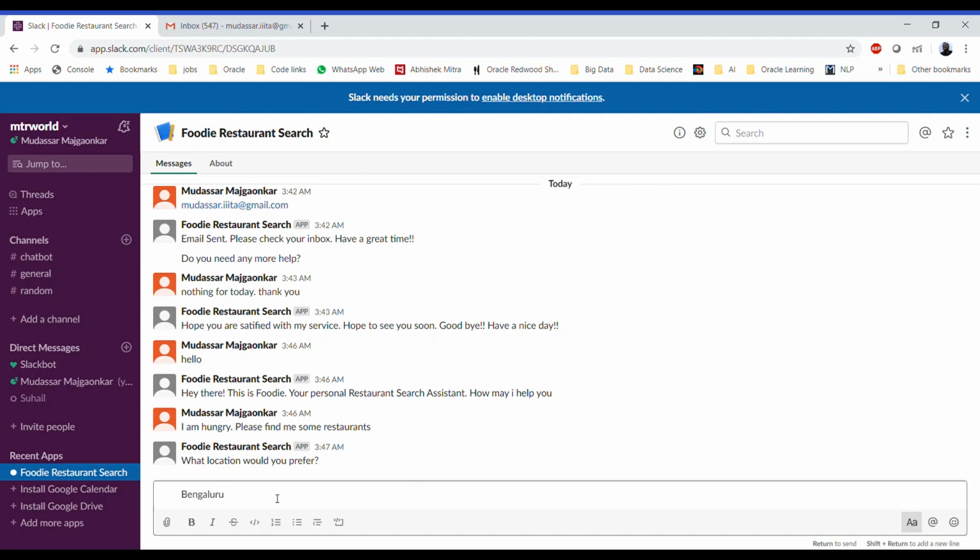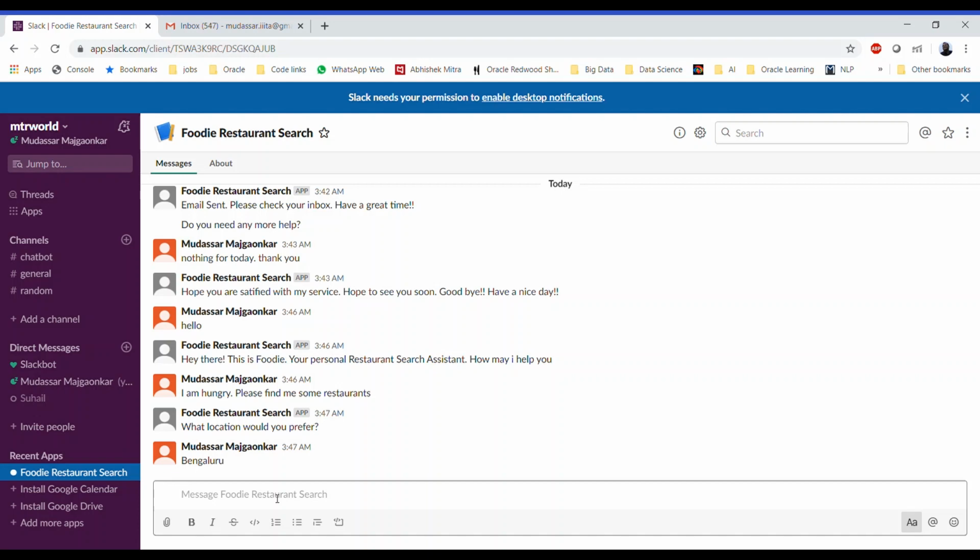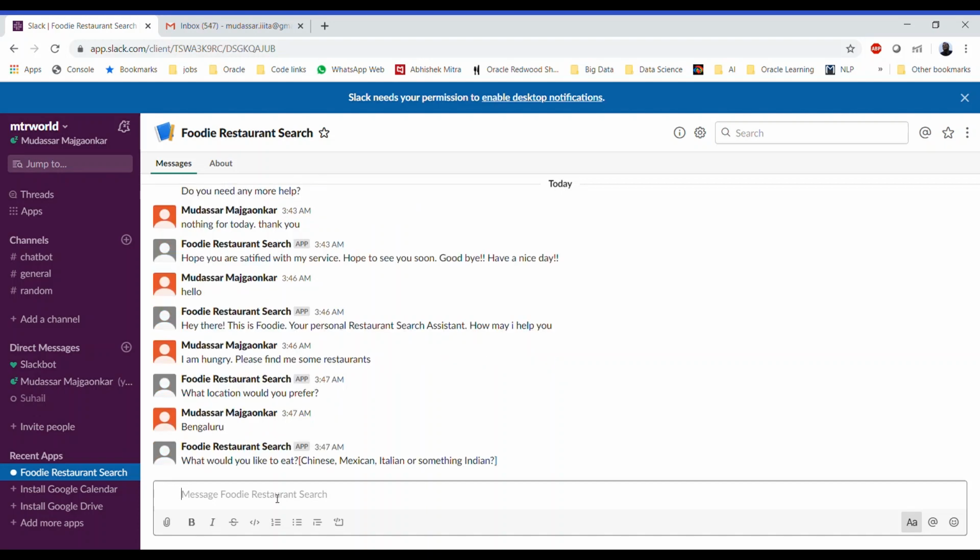Bengaluru. Once you enter the location, the backend code gets activated and it verifies whether this particular location is valid or not, and if it's valid, whether it's serviceable or not. If it's serviceable, then it asks what cuisine you would like to have, whether it is Chinese, Mexican, Italian, or Indian. So let's say none of these, and I'll prefer Thai.